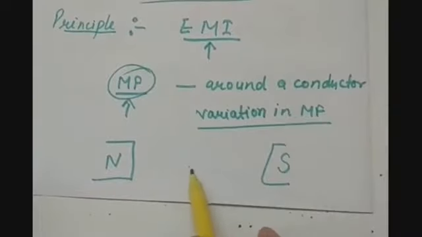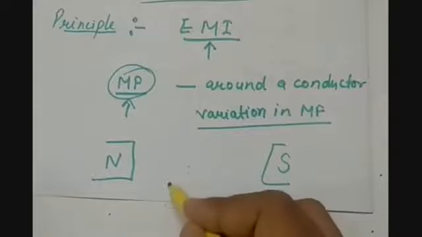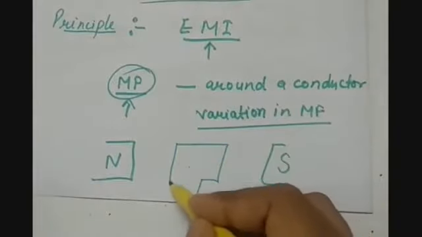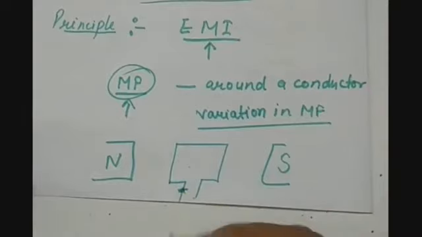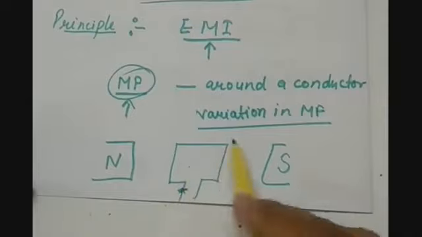That the number of magnetic field lines, suppose I have an armature coil as we have done in the motor, in case of a motor. So dear students, this is in the plane of a paper.